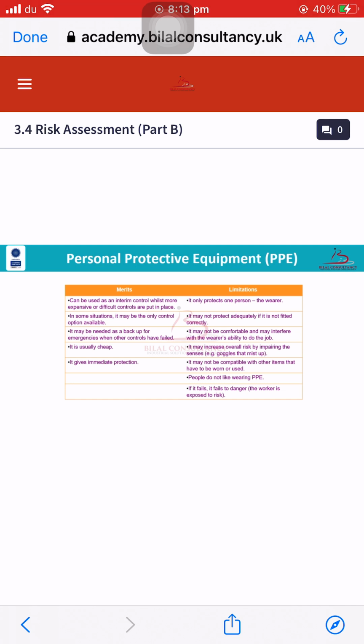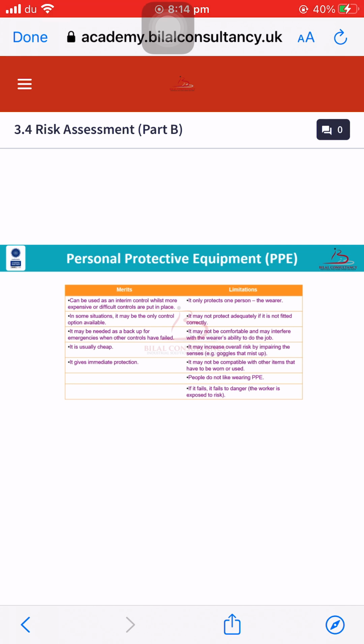The third merit of PPEs is that it may be needed as a backup for emergencies when other controls have failed. As we discussed earlier, if your engineering control, administrative control and all other controls fail, PPE will still be the only available option that can be used to prevent any kind of incident or accident occurring.